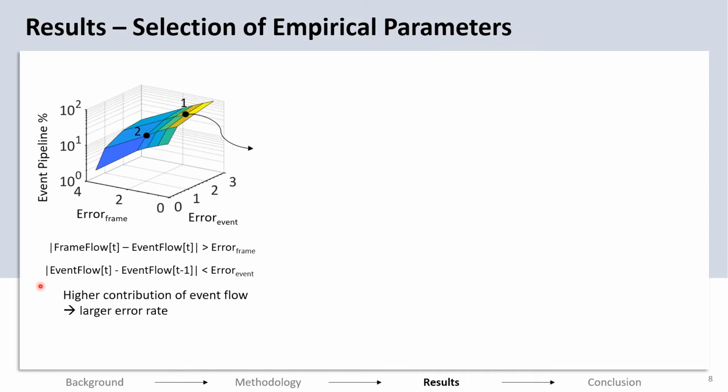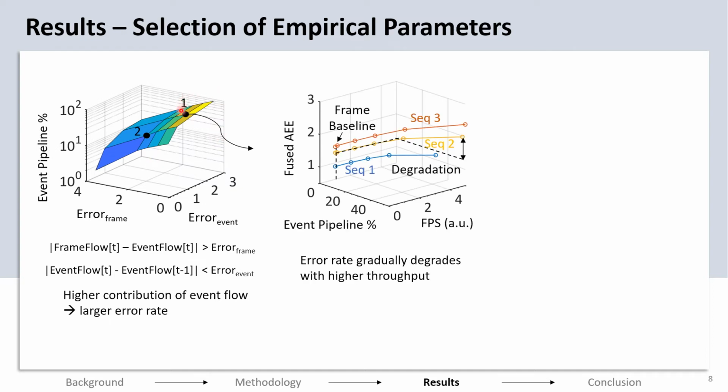There are multiple parameters within the algorithm that need to be tuned for optimal performance. The criteria for using a pixel from the event pipeline is repeated here from the previous slide. Naturally, if these thresholds are relaxed, more contribution from the event pipeline would be added in the final fused flow. This is shown in this figure. More contribution of the event pipeline also induces more noise in the final output. Say we use thresholds from point number 1. The relative FPS of the event pipeline is shown here. This means 5 epochs of the event pipeline are processed within every processing of the frame pipeline.